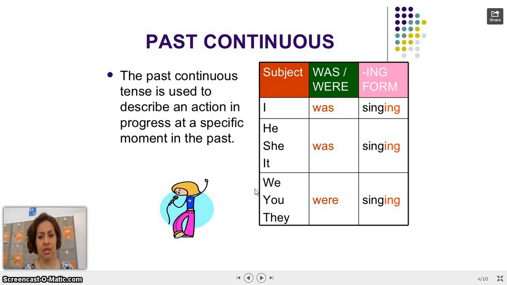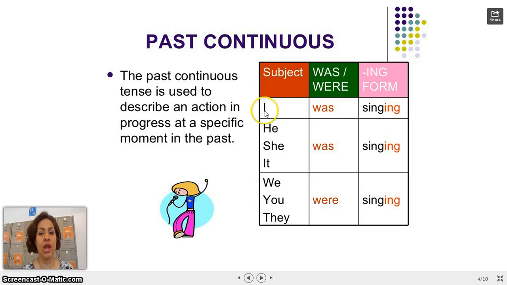Okay, let's start. We're going to be using the past continuous when we describe actions that were in progress at a specific time, obviously in the past. The auxiliary that we're going to be using is was or were, depending on the person or the pronoun. If we're going to use the verb sing, the structure says that you have to add the ending ing after the verb. So let's see the example.